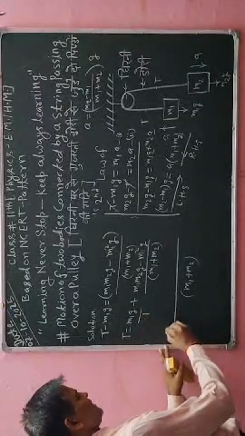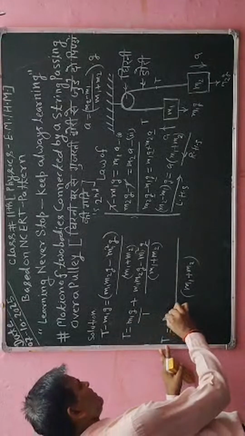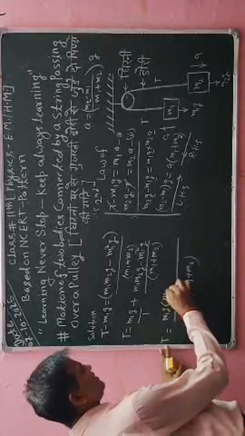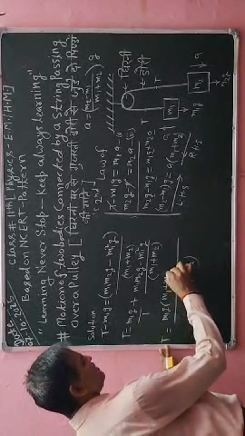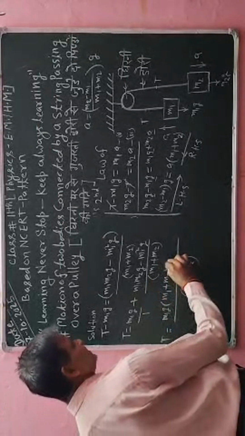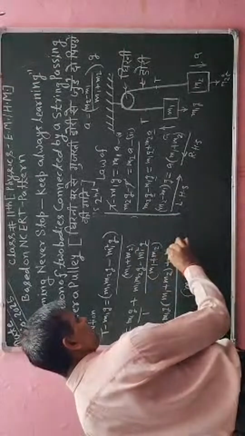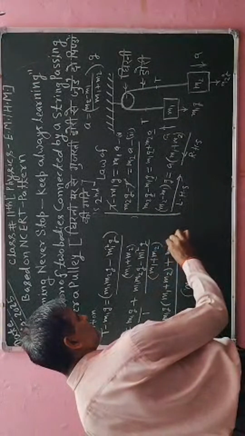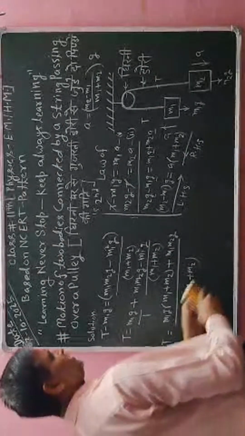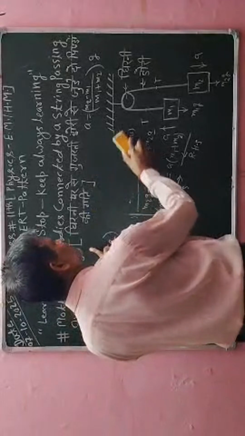So here I will write, this is T, m1 g, in the bracket I have to write m1 plus m2, and here the plus sign is there, I have to put the plus sign, and then I have to write m1 m2 g.